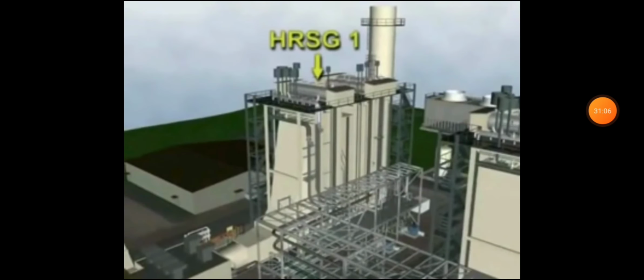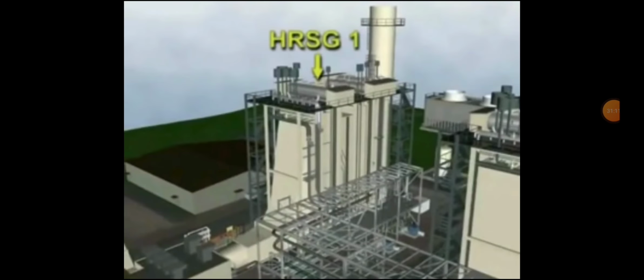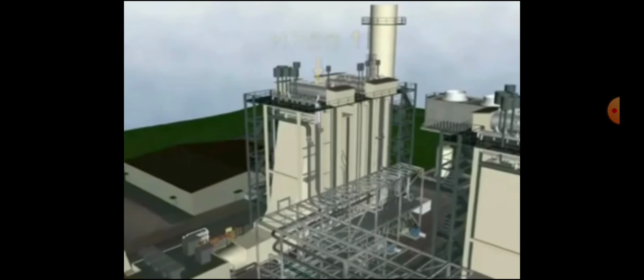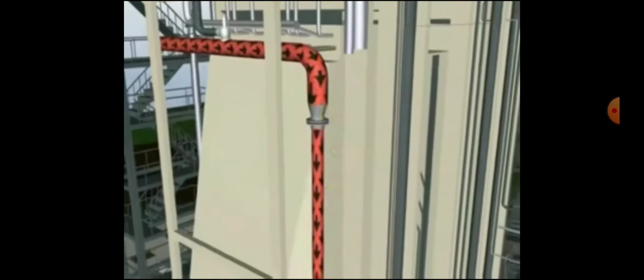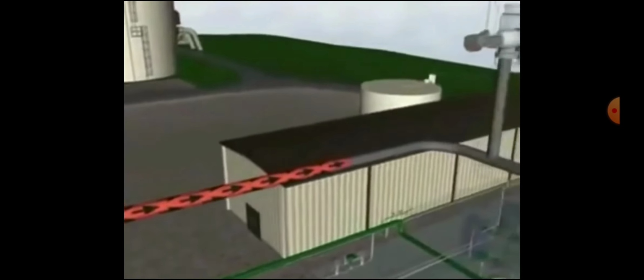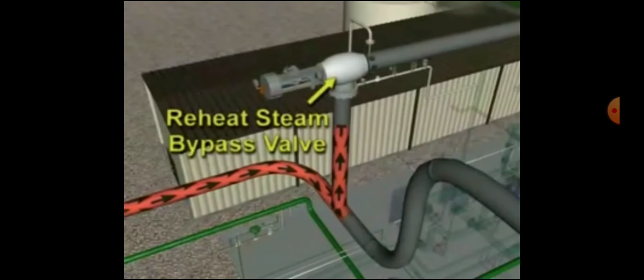Hot reheat steam adds motive force. The steam turbine uses hot reheat steam to add motive force to the turbine rotor. Reheat steam is a combination of turbine high-pressure exhaust and HRSG-generated intermediate steam that is heated and piped to the steam turbine. Steam travels along the reheat steam line to the reheat steam bypass to condenser intersection. Under startup or trip conditions, the steam may be bypassed to the condenser by means of a bypass valve.